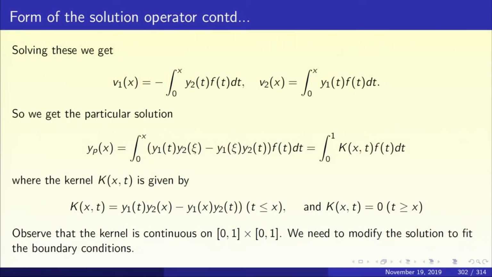So, when you put these expressions for v1 and v2, we get yp equal to integral 0 to x of [y1(t) y2(x) minus y1(x) y2(t)] f(t) dt, which can be written as integral 0 to 1 k(x,t) f(t) dt, where the kernel k(x,t) is given by k(x,t) equal to y1(t) y2(x) minus y1(x) y2(t) when t is less than or equal to x, and 0 when t is greater than or equal to x, because the original integral goes from 0 to x and I made it an integral from 0 to 1.